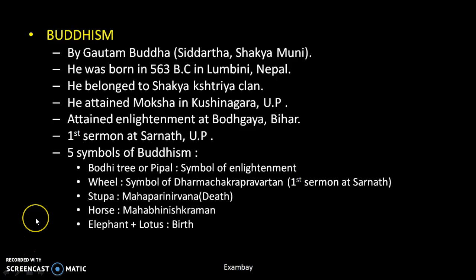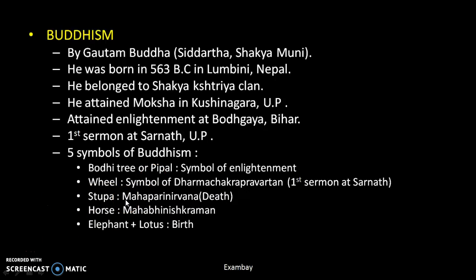Now we have 5 symbols of Buddhism. Bodhi tree, because Buddha attained enlightenment under a Bodhi tree, so this is a symbol of enlightenment. Then the wheel, which symbolizes Dharma Chakra Pravartan. We see it on the lion pillar of Sarnath, right? Dharma Chakra Pravartan is the first sermon at Sarnath. Stupa: these are structures made by Ashoka and some other kings who followed Buddhism after the death of Buddha, and it symbolizes Mahaparinirvana, his death.